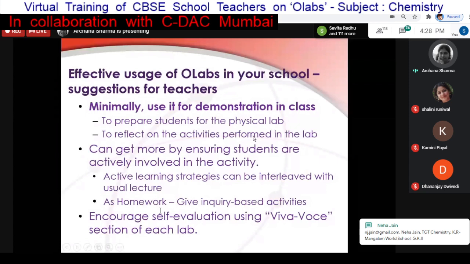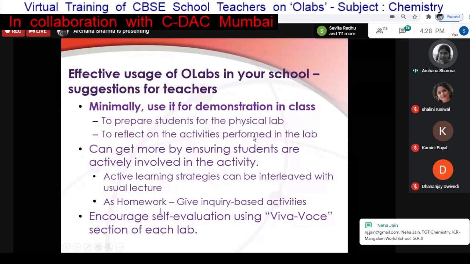And there are now new use cases which have come up in pandemic mode, where many of you are conducting sessions online for the first time, interacting with your students online. Your students are at home, and they really don't have access to any of this kind of equipment. So technologies like OLabs have become really critical and important for the students.